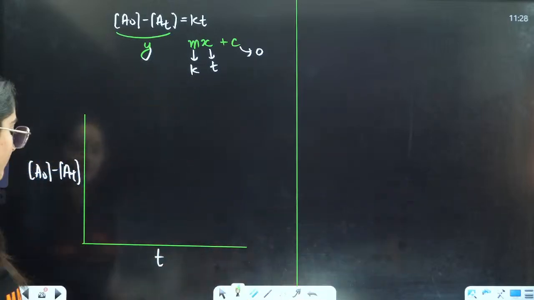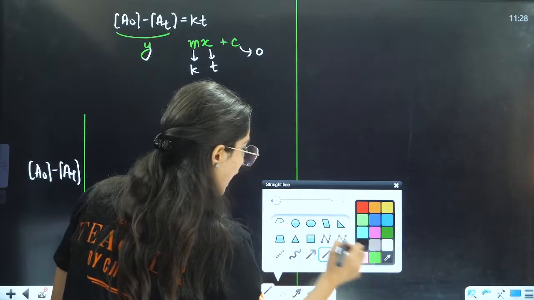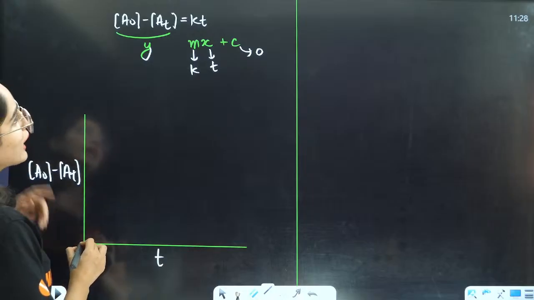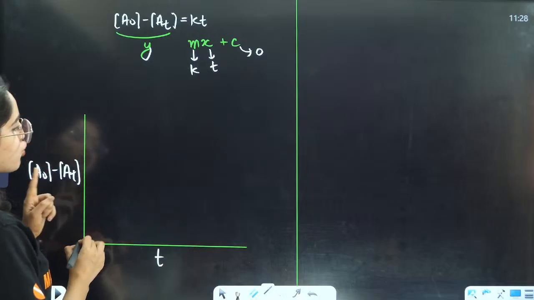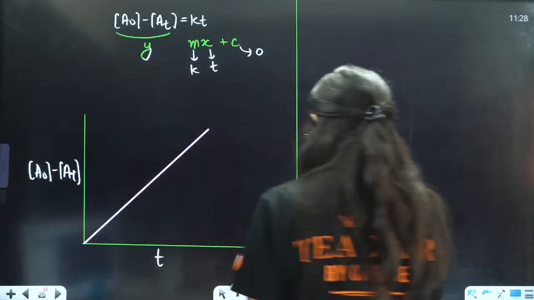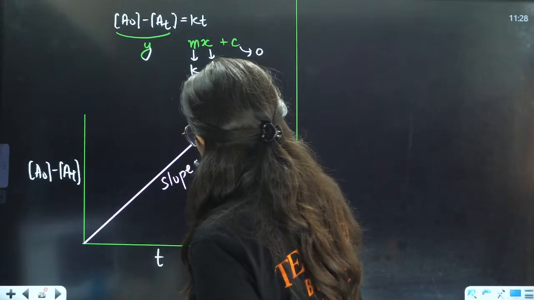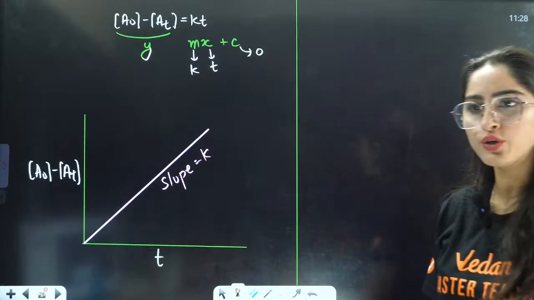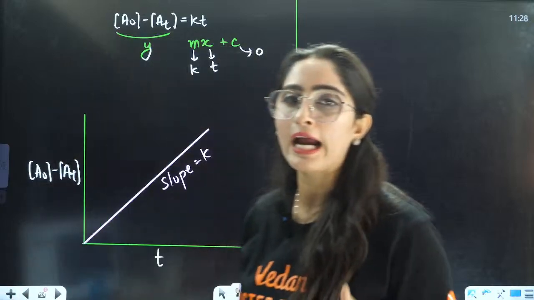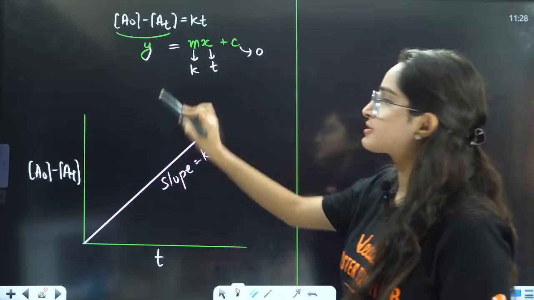Answer will be, intercept is 0, that means it will start from the 0 position. From this, intercept is 0. Now, it will go up when your slope is K. Understood? So now don't cram the graphs, instead, try to understand the graph. This is a straight line equation, Y is equal to mx plus c.